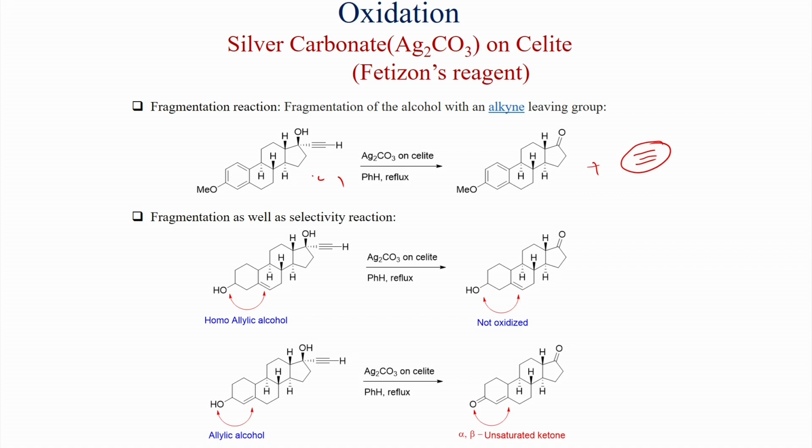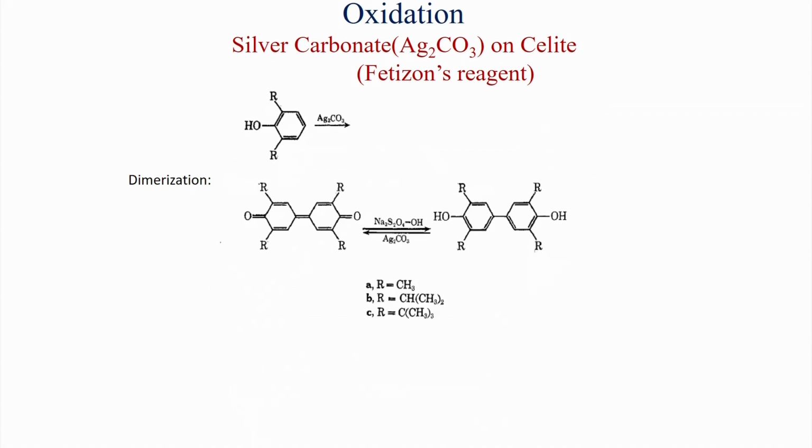On the other hand, in this substrate where both an allylic alcohol as well as a propargylic alcohol are present, with silver carbonate on celite in benzene reflux condition, it cannot distinguish between these two groups and both get oxidized. So here a saturated ketone is formed and here an unsaturated ketone is formed, generally in good yield.